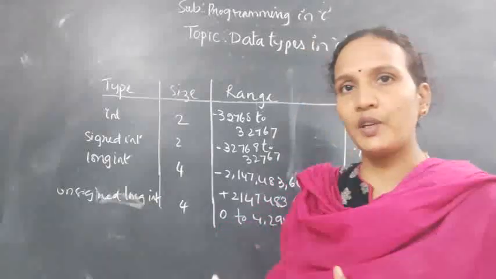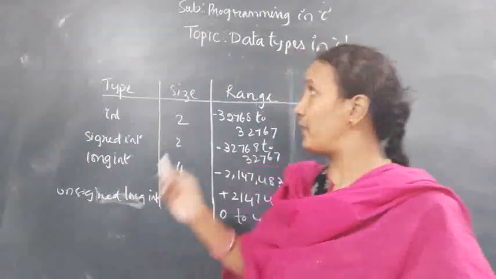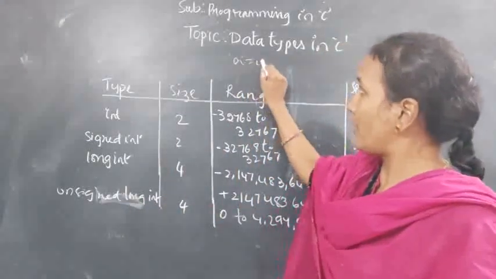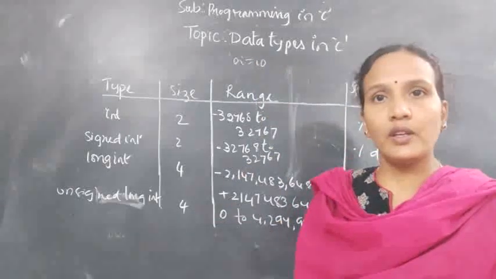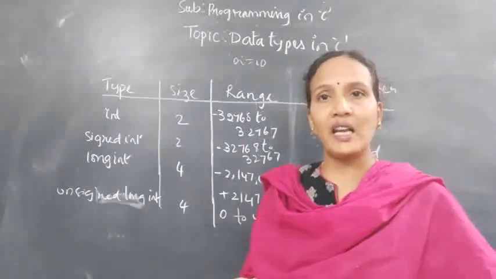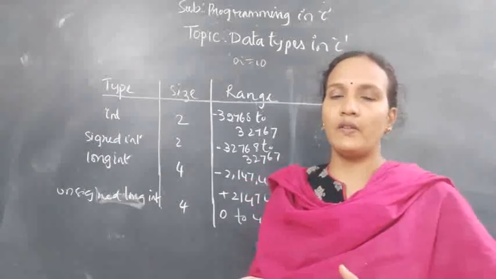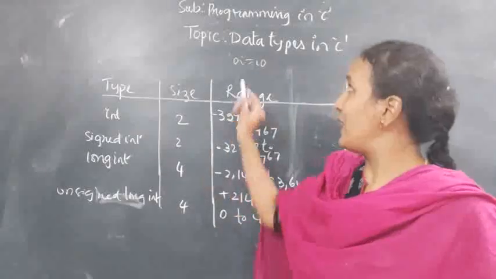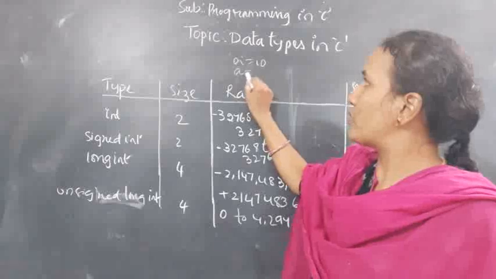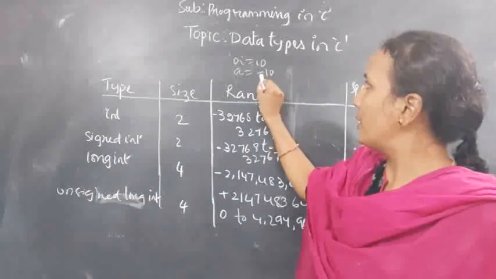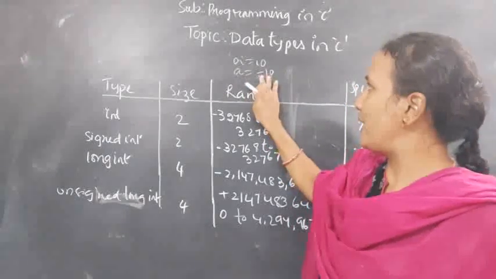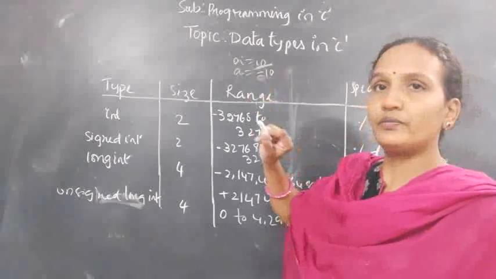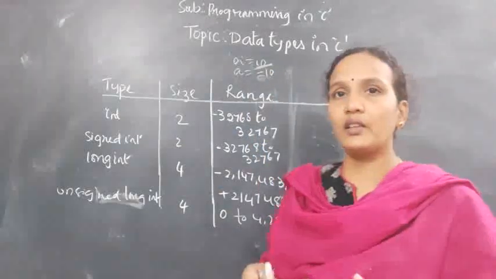So what is the difference between signed and unsigned? If you have given a equals to 10, there is no sign. So if there is no sign, additional bits are not needed. Whatever value you have given, that is a positive number. If it is signed, then a equals to minus 10. Signed means it is a negative number.